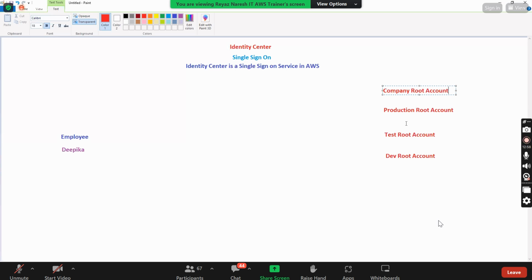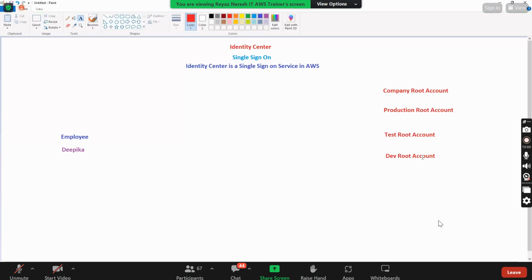If I want to manage all these accounts, multiple root accounts, what concept should we use? Excellent. What is that? Organizations. Yes or no? If I need to manage multiple root accounts, the concept we should use is Organization. So now, can I make all these three part of this? So this is the organization.